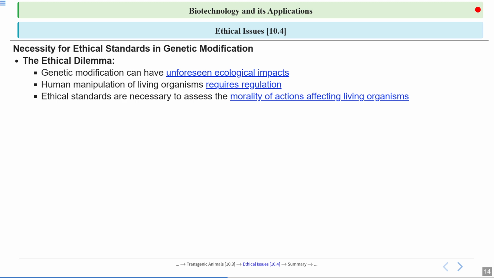So why are these ethical standards necessary? They are necessary so that we have some morality of actions which affect living organisms. So there should be some ethical standards. We can't do anything and everything, we can't change the whole genome of anyone, and we can't disturb any ecological balance. We have to do everything under rules and regulations.